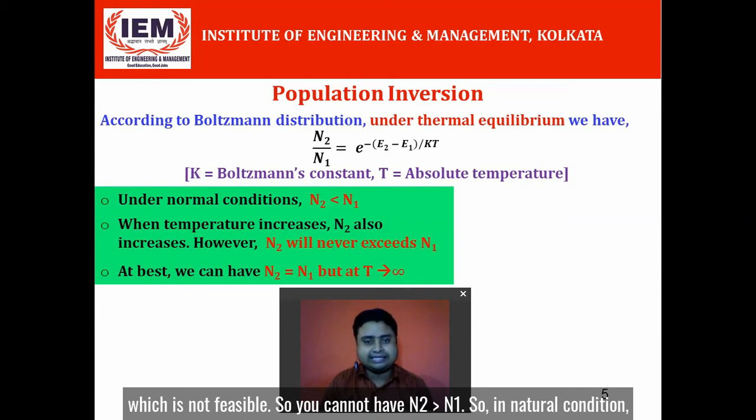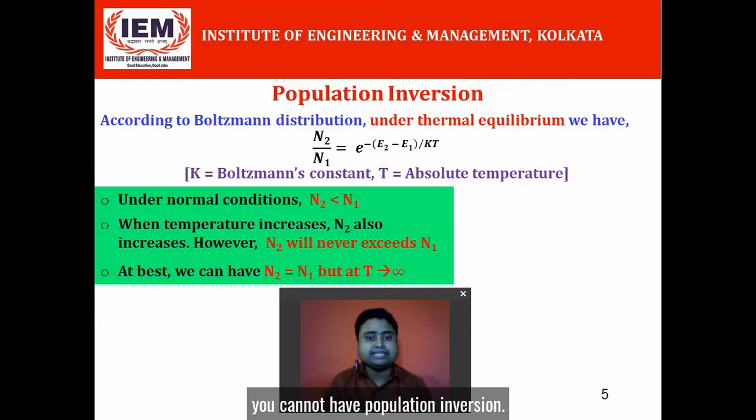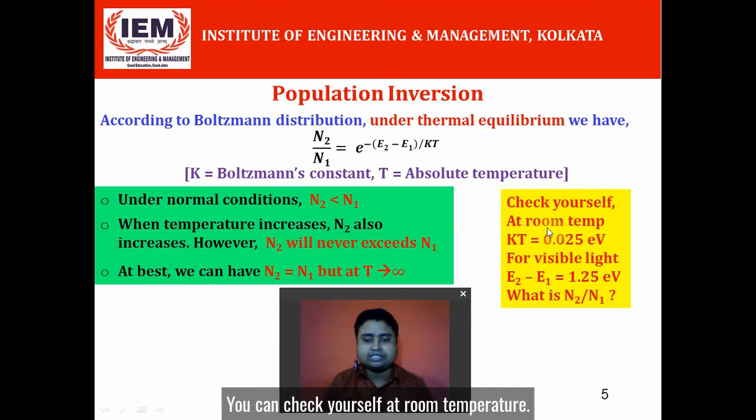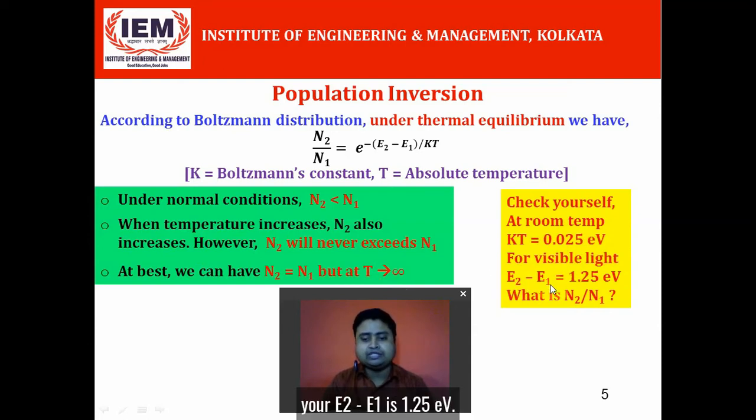So in natural condition you cannot have population inversion. You can check yourself: at room temperature the kT value is about 0.025 electron volt. For the visible range your E2 minus E1 is 1.25 electron volt. You can calculate N2 by N1 and check this point.